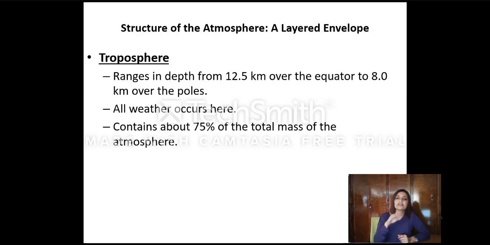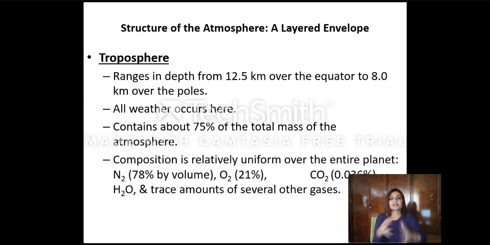Now, the troposphere does not have a stable or constant altitude. It might vary, depending on whether we are looking at the sphere from the pole or from the equator. Above the equator it can reach up to 12.5, but above the poles up to 8 kilometers. And the composition of the gases is also not constant. It highly varies from one area to another, depending on the wind current, whether we are at the poles or at the equator.